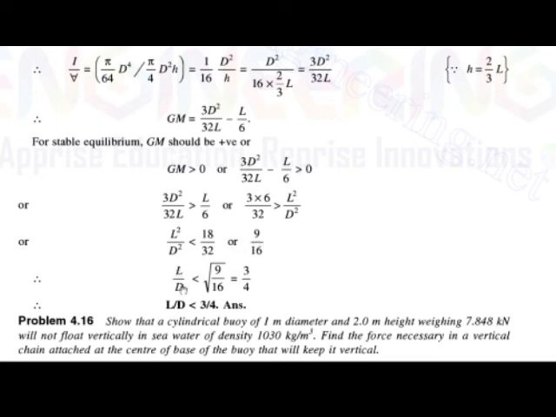Then L upon D should be less than the square root of 9 upon 16, which is equal to 3 by 4. So L by D must be smaller than 3 by 4. Here is the value of L by D. So here is the answer of our example: L by D must be less than 3 by 4.